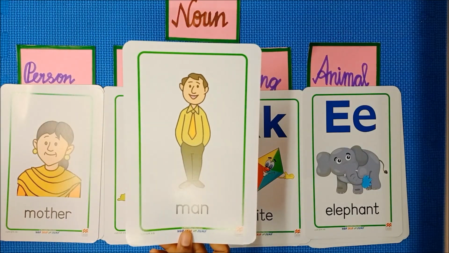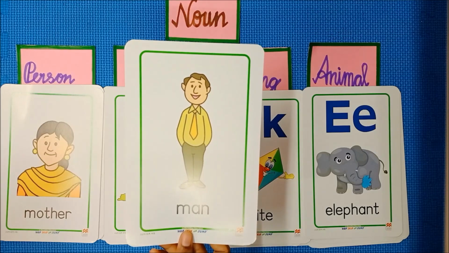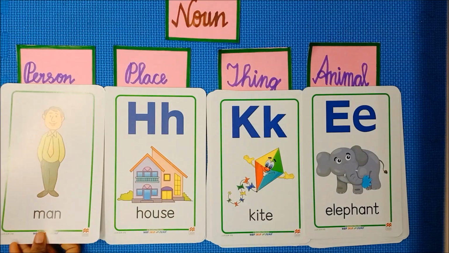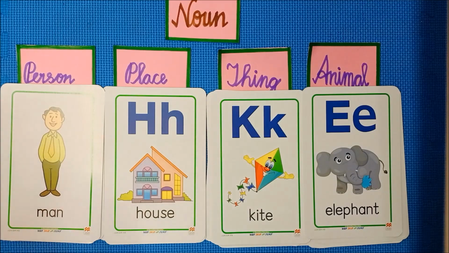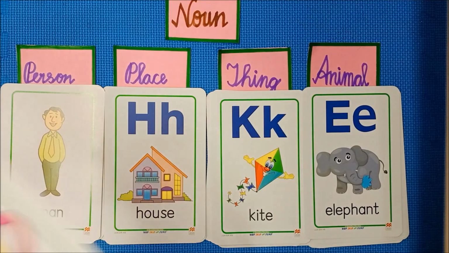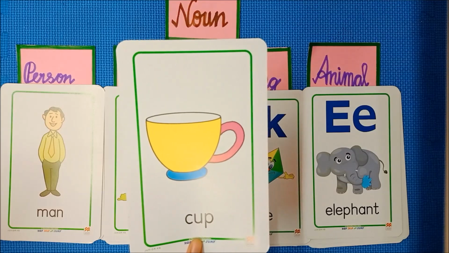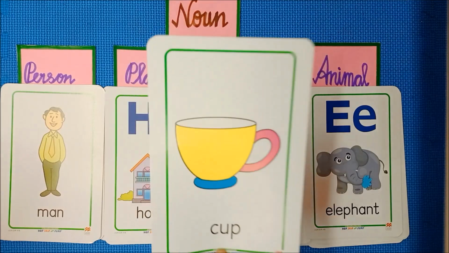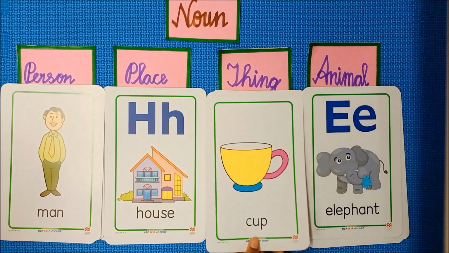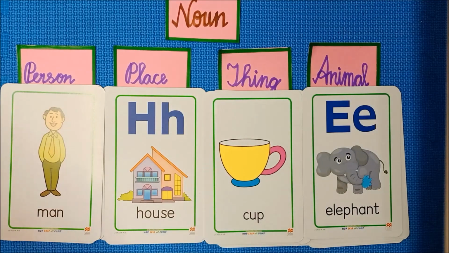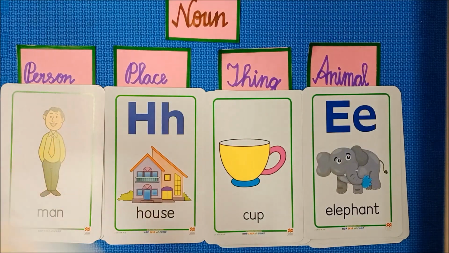Next image. What is it? He is a man. So he is a person. So you have to place this in the category of person. Next image. What is it? Yes, it is a cup. So it is a thing. So you have to place this in the thing category.